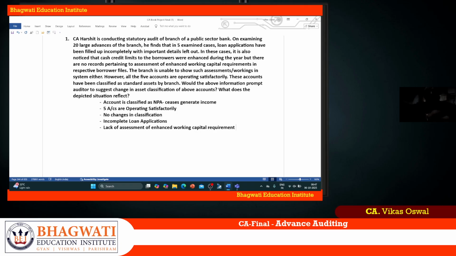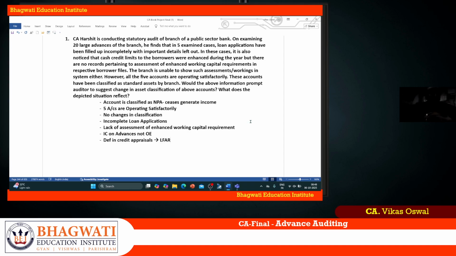So this shows that internal controls over advances are not operating effectively. There is a deficiency in credit appraisal. And this deficiency in credit appraisal should be reported in the long form audit report. Long form audit report. That's the thing actually.